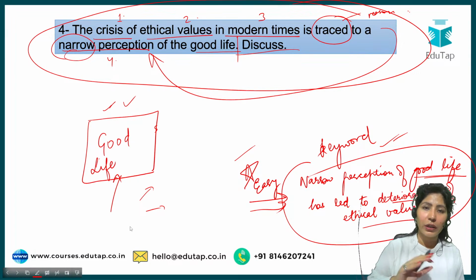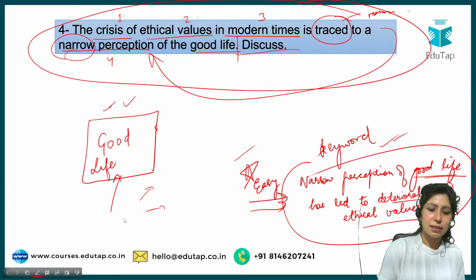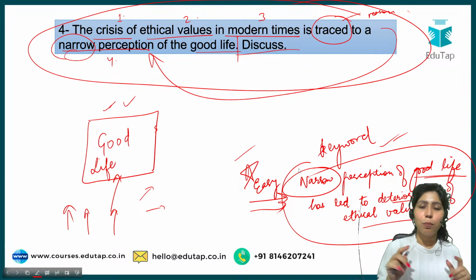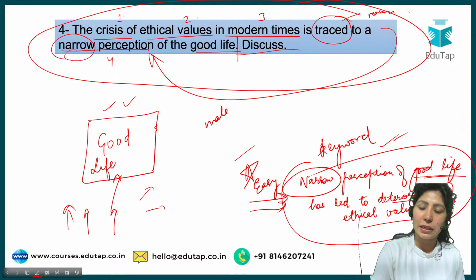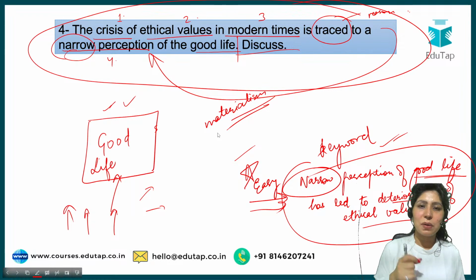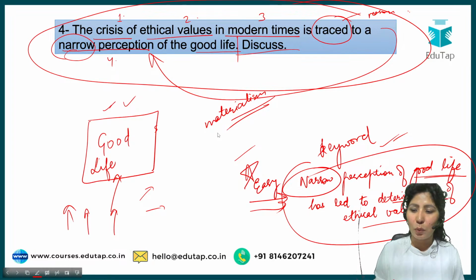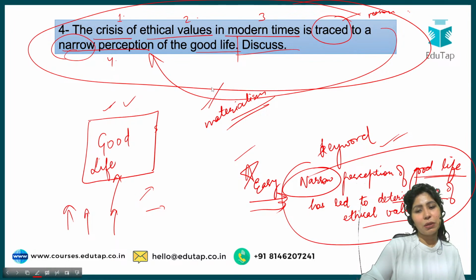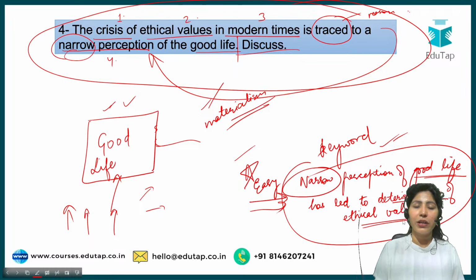Okay, this is the good life we are looking at. The examiner says that there is this perception that all these people have. This is very narrow. Narrow perception means most of them are having the same definition. And what is the same definition? It is materialism. Materialism, that means what we perceive as good life is something with a lot of riches, something with a lot of commodities. So he says, because of this rise in materialism, this perception of good life has changed, and that has led to deterioration of ethical values. So your body paragraph will contain how this has happened.